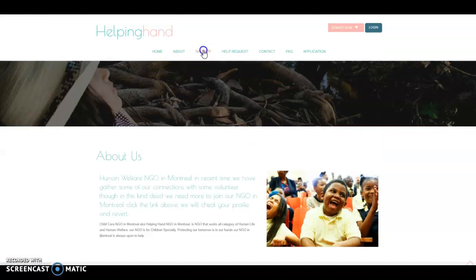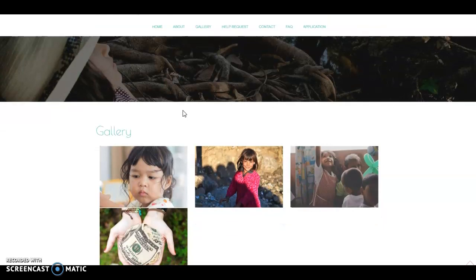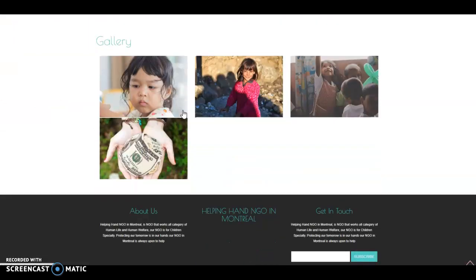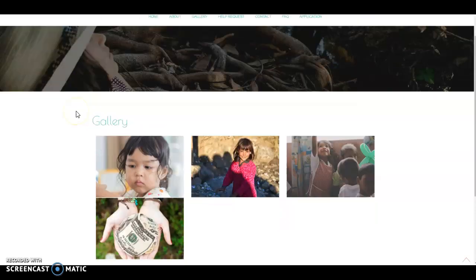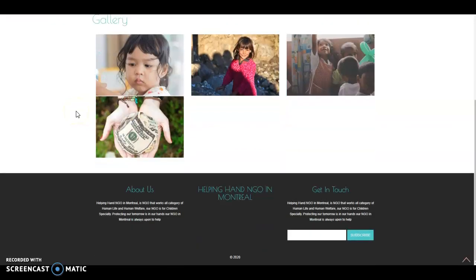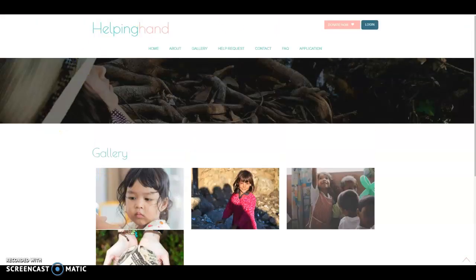And next, going to the gallery, here we upload the pictures so we can ask for help from the people. We can open the picture here and see the picture, and these images motivate us to donate something, and we can see all the pictures.